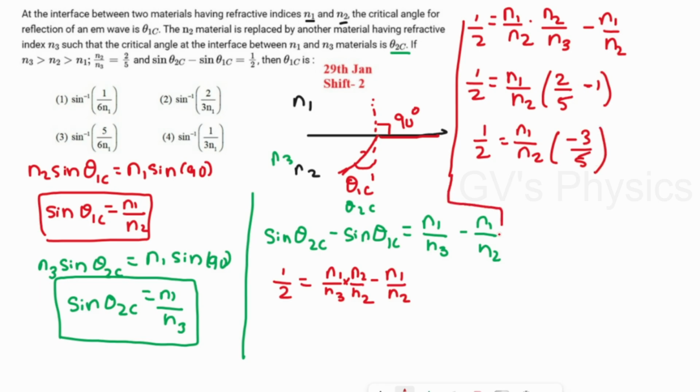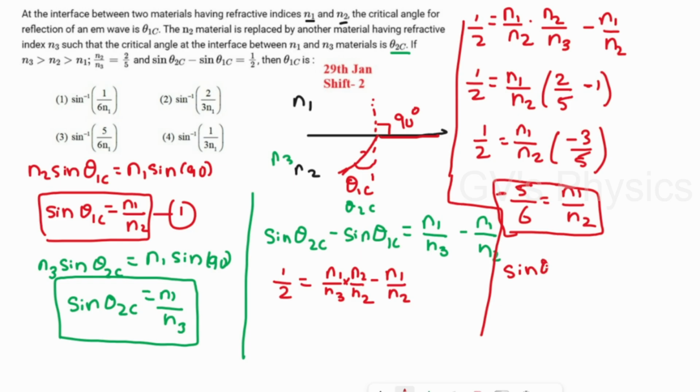Now we will reform this equation. So 5 will go to the opposite side, so it will be minus 5 by 6 is equal to n1 by n2. So n1 by n2 is equal to minus 5 by 6. Now I am going to substitute this in the first equation. That is, sine theta 1c is equal to n1 by n2, which is minus 5 by 6. So we can write theta 1c is equal to sine inverse of minus 5 by 6. This is the correct answer, but in the options you don't have that. So it's a bonus question. If you attended this question, you will get the bonus points. So anyway, the answer is sine inverse of minus 5 by 6. We'll see the next question.